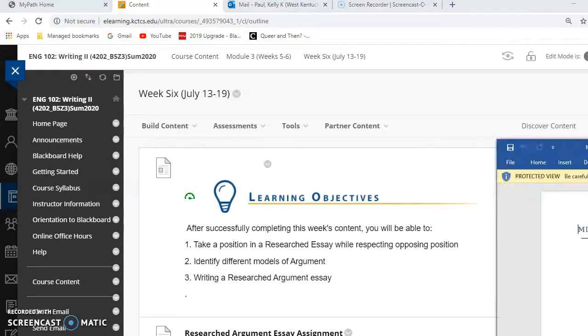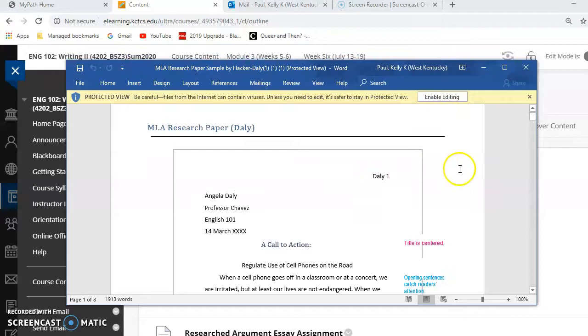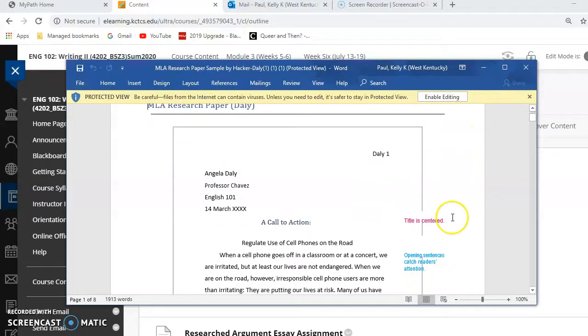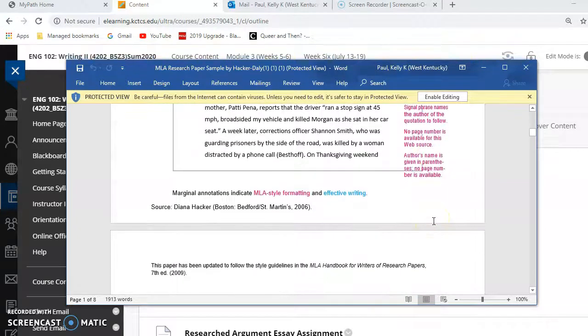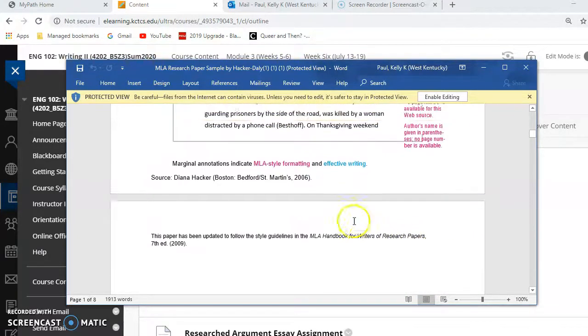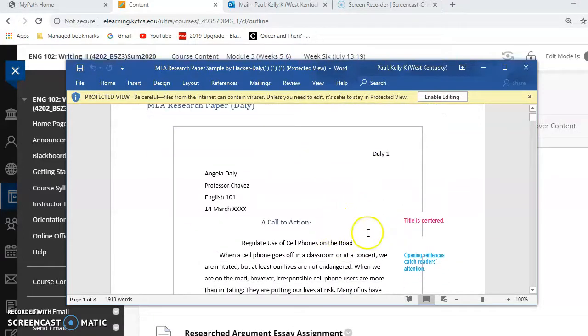The next document we will look at is the sample. If you look through this, it's mainly an annotated sample, and it's telling you how to do this. So make sure that you go through this. This is mainly only the first couple of paragraphs, but make sure you go through this to get an idea of exactly what you need to do.